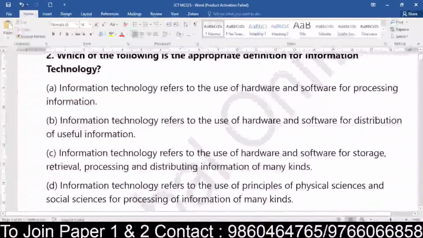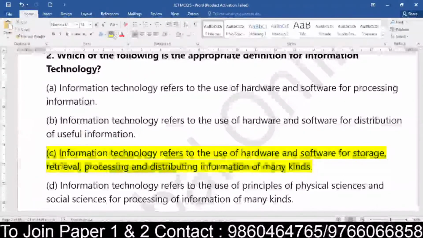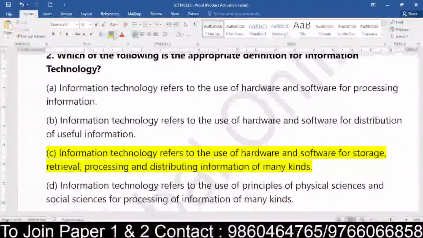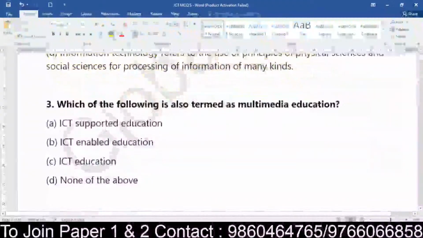Very true, everyone. Question number 2, the right answer is option C, that is, information technology refers to hardware and software for storage, retrieval, processing and distribution. Great. Easy question, so we are not taking much time. We are moving to question number 3.